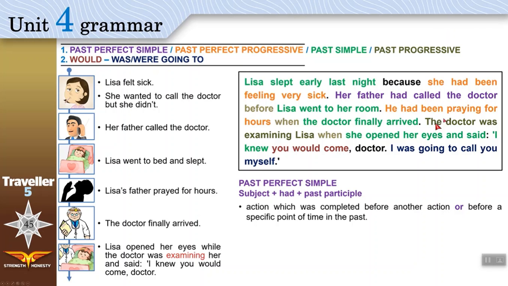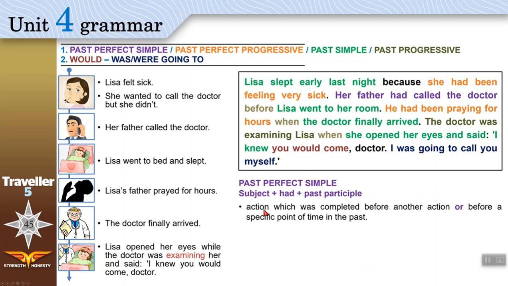Okay? When do we use this? Why do we need it? We need it if we have an action which was completed, finished before another action. So we have two actions, one finished before the other. Look from here till here, how many sentences do we have? One sentence: her father had called the doctor before Lisa went to her room.